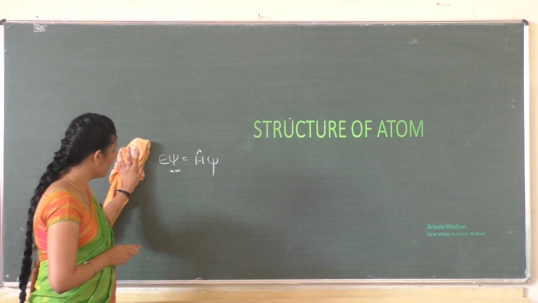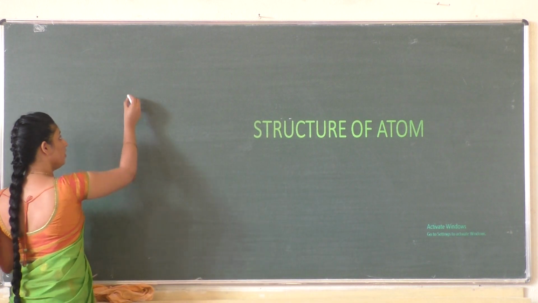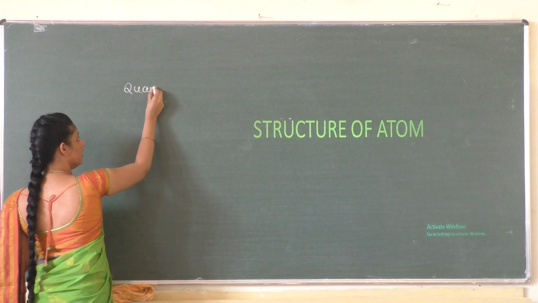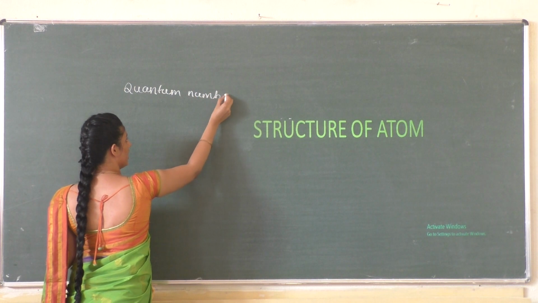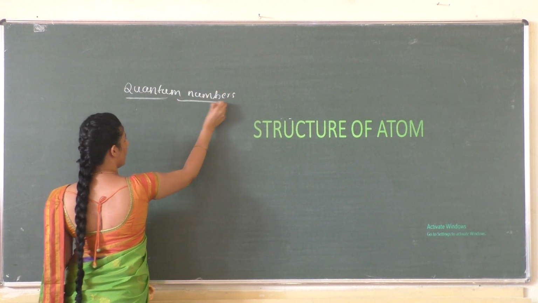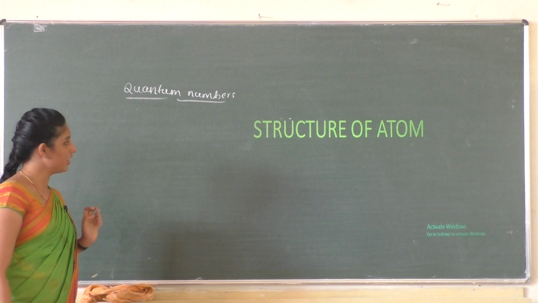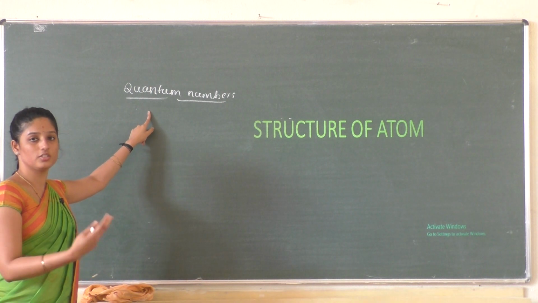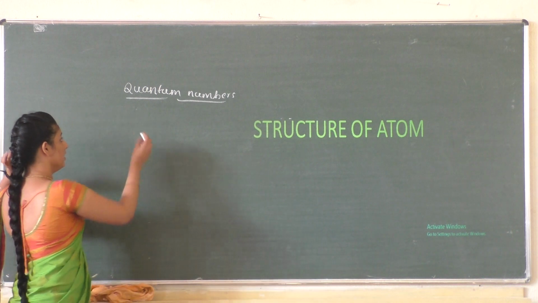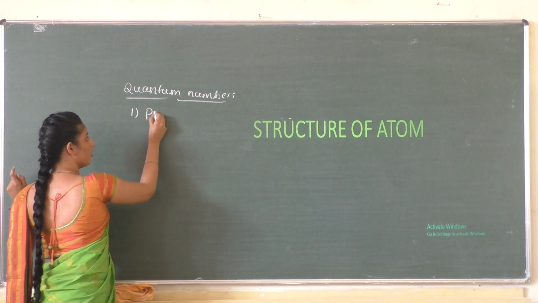Under that we have seen the quantum numbers. Quantum numbers explain the distribution of electrons around the nucleus, and we have 4 quantum numbers in order to define an electron. The first is the principal quantum number.